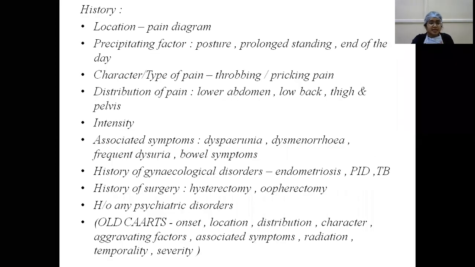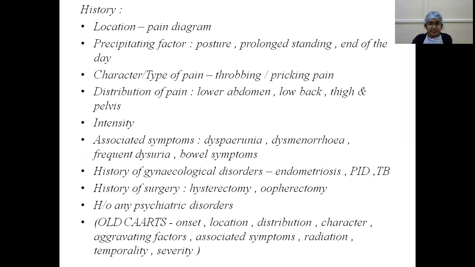So history, concisely: when we take history, we have to ask about the location of the pain using a pain diagram, or precipitating factors, that is posture, prolonged standing, and aggravation of pain at the end of the day. And the character or type of pain, that is throbbing or pricking pain; the nature of the pain should be asked for. Distribution of the pain: CPP is usually in the lower abdomen, low back, thigh and pelvis. And the intensity of pain: is it associated with other symptoms like dyspareunia, dysmenorrhea, frequent dysuria and bowel symptoms.